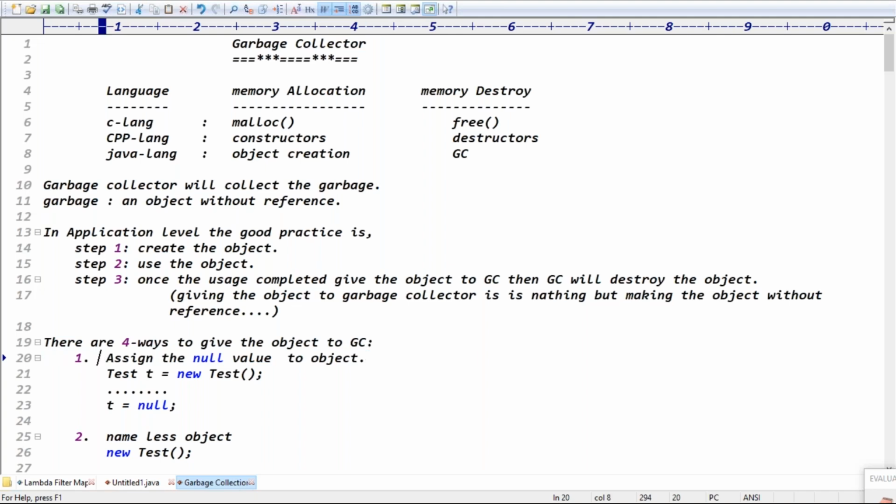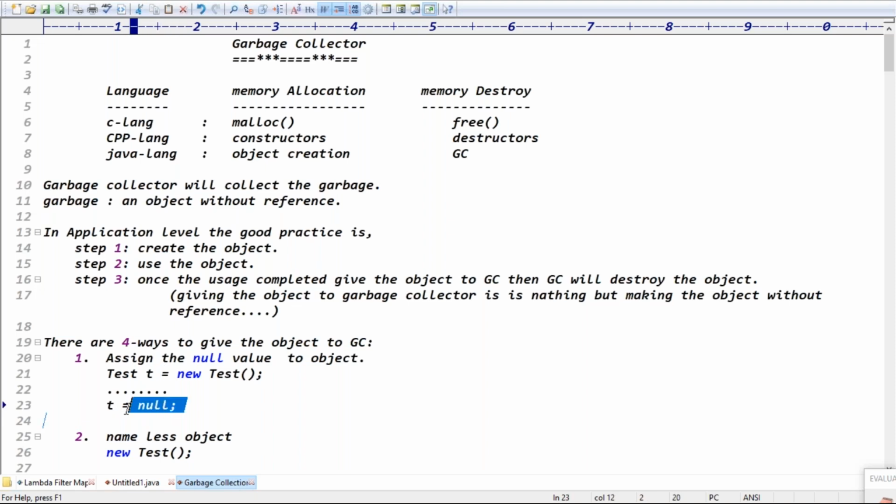Once the usage is completed, give the object to the garbage collector, right? Assign the null value to the object, guys. Once usage is completed, just assign the null value to that object. Once you assign null value to the object, this t is pointing to null, right? The meaning of t equal null is that t is pointing to a null object, null value, empty value.